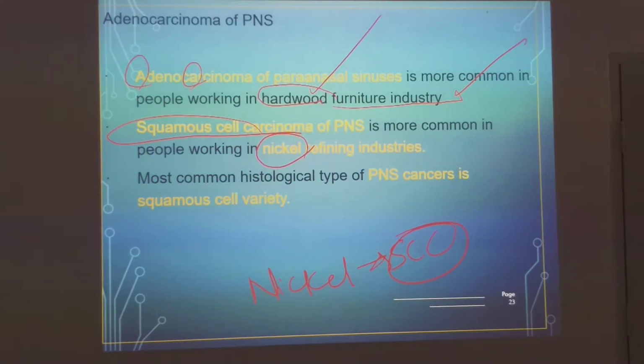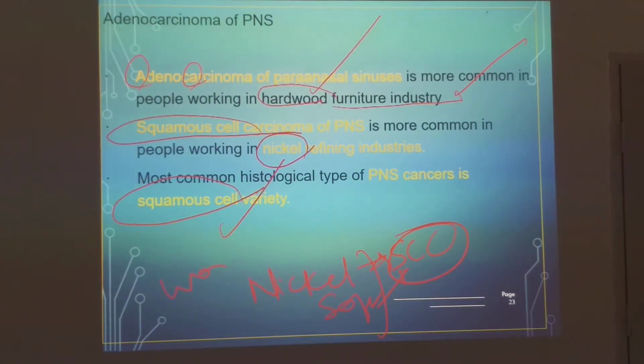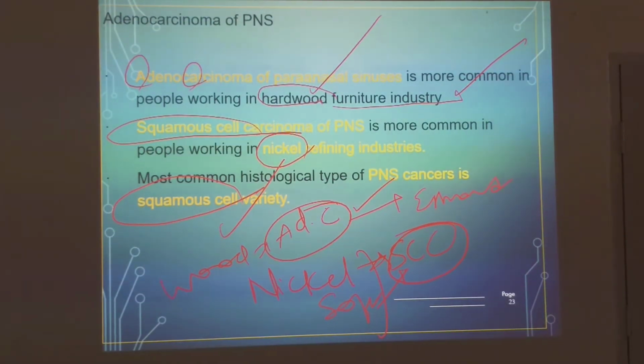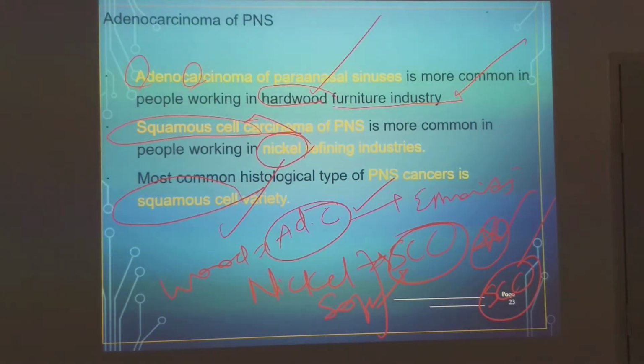So softwood is also related to squamous cell carcinoma. But what about the most common histological variety of this carcinoma? The histological variety is squamous cell carcinoma. When they say wood industry, you should say adenocarcinoma, especially ethmoid carcinoma. But when they say nickel industry, you can say squamous cell carcinoma. And if the question asks for the commonest variety, it is squamous cell carcinoma. So we tend to go by squamous cell carcinoma as the commonest variety, but for wood industry it is not correct.